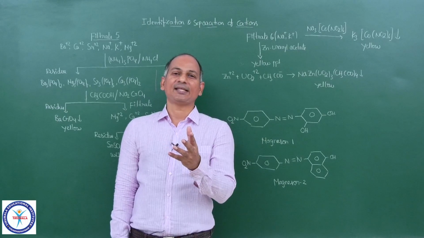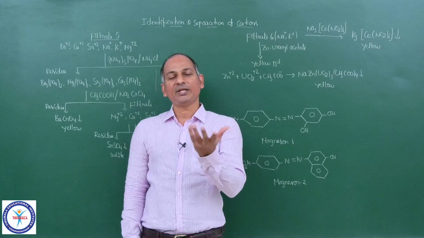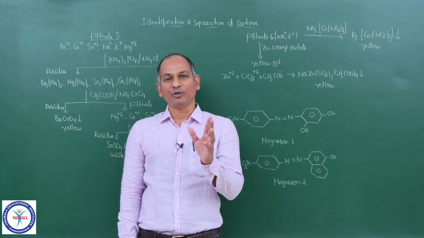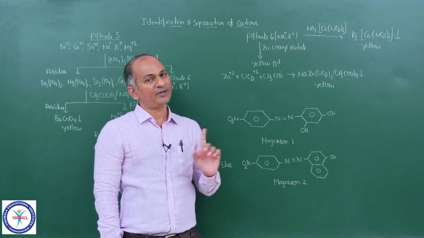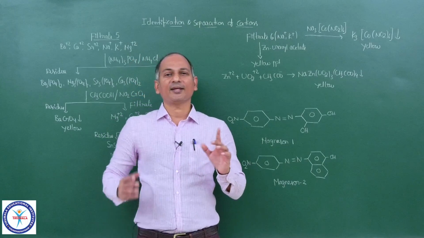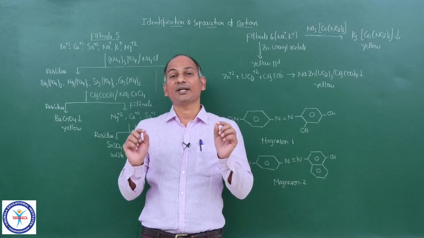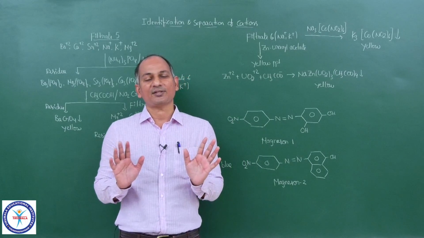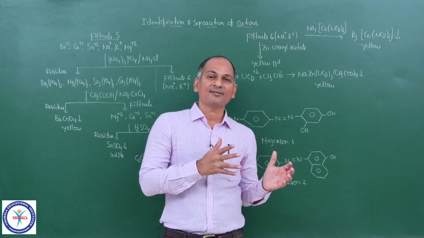Suppose Fe+3 is there, I used only K4[Fe(CN)6] for Prussian blue, but you have so many other tests for Fe+3 that you need to revise. Zinc, aluminum, chromium, everything. For each cation I used only one reaction, but for each cation we have studied at least 3 or 4 reactions. So you need to revise all of them, and you revise the anions.